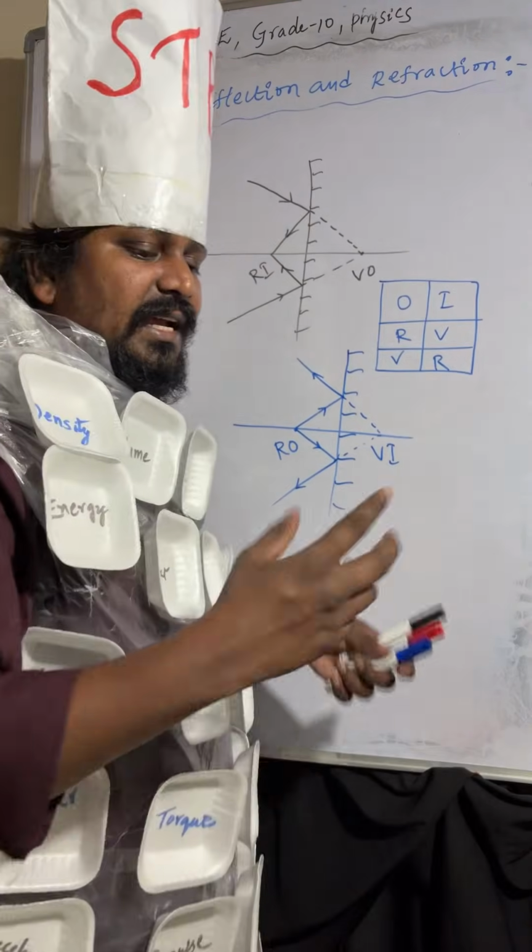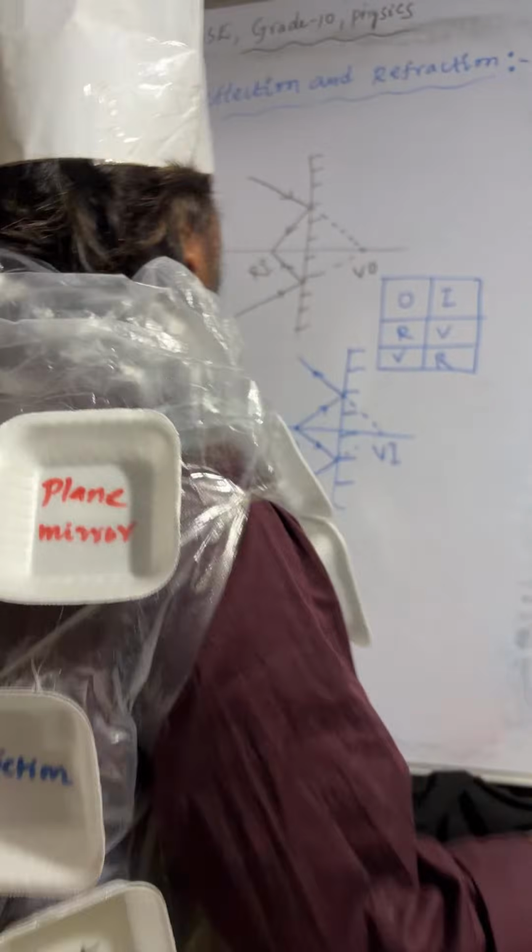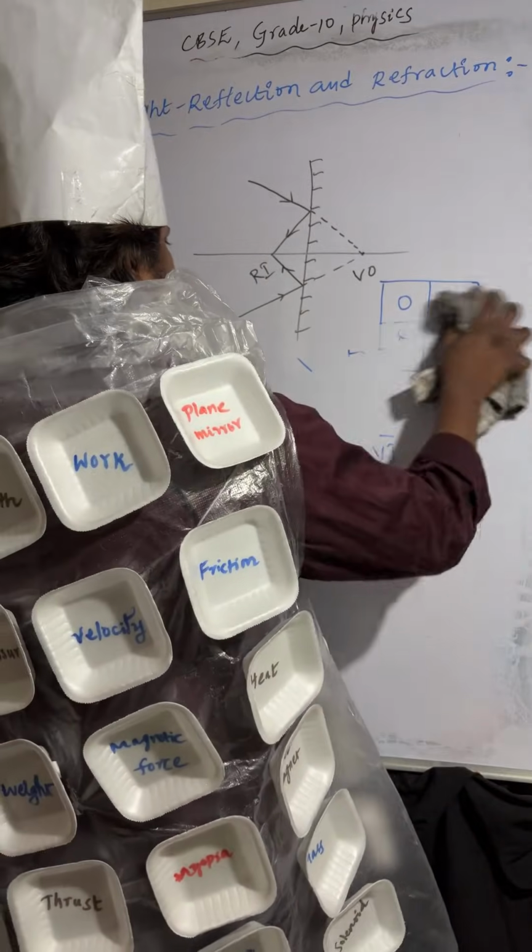If object is real, image is virtual. If object is virtual, image is real. Understood? Next one.